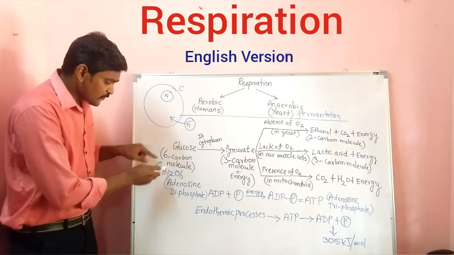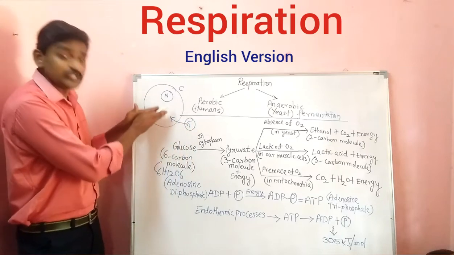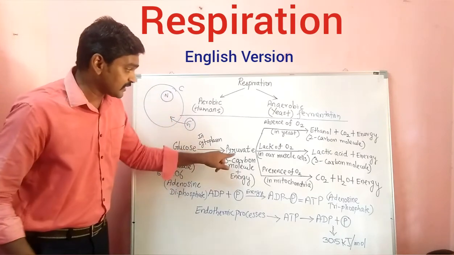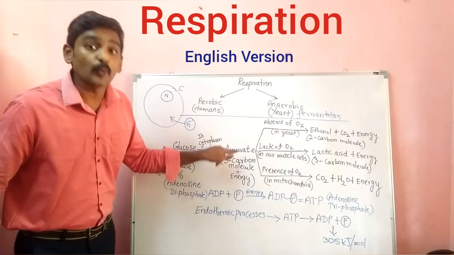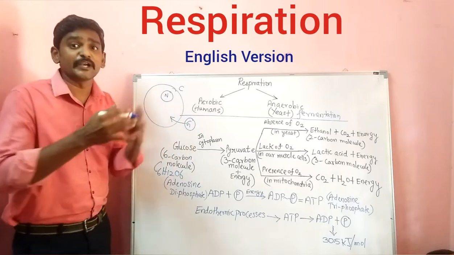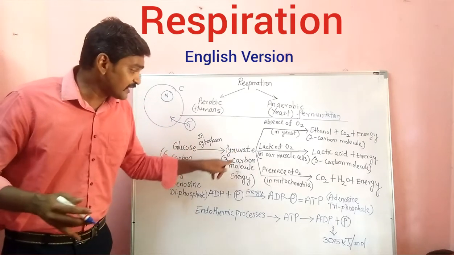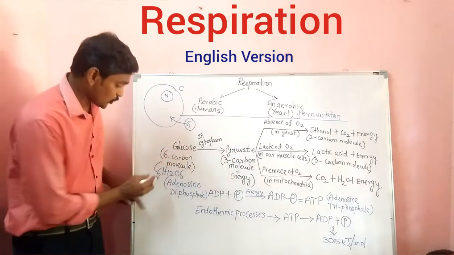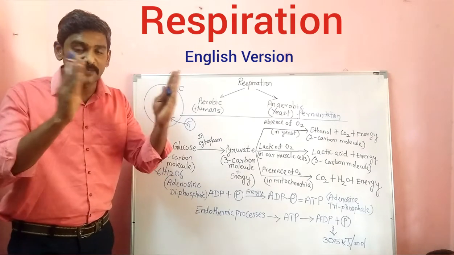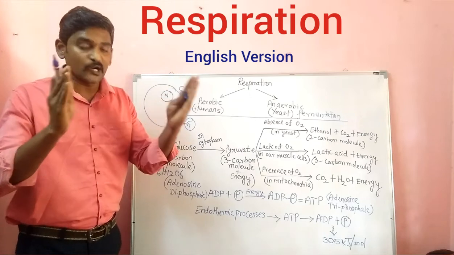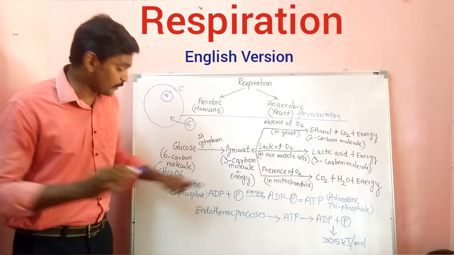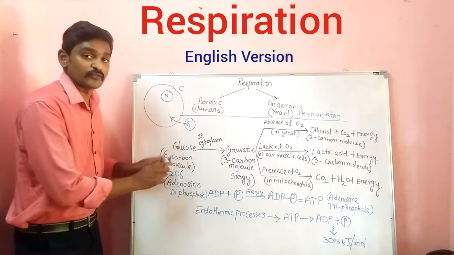Now what happens? This glucose will be entering into the cytoplasm of the cell. In the cytoplasm, it will be converted into pyruvate. Pyruvate is a 3-carbon molecule. Here it is a 6-carbon, so this glucose will be broken down into 2 actually. So 2 individual molecules, they are called as what? Pyruvate. So 2 pyruvate molecules will be produced by the breakdown of the glucose.